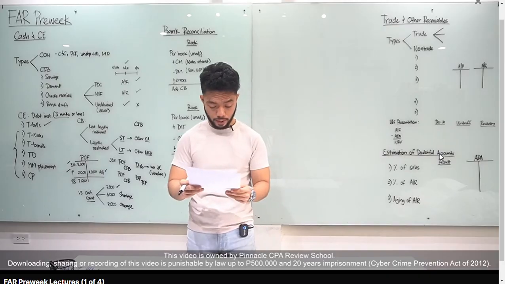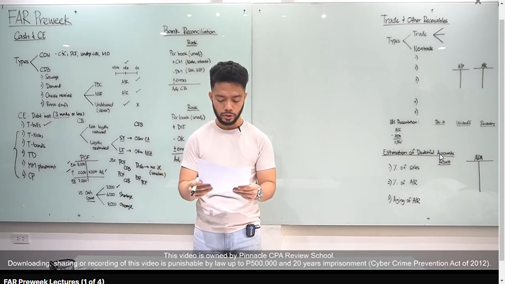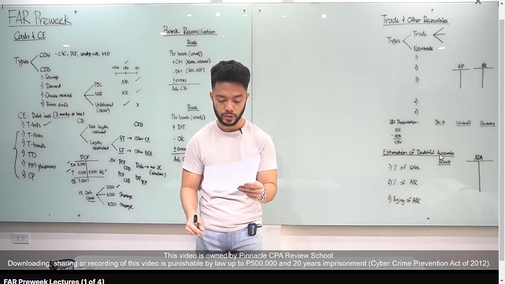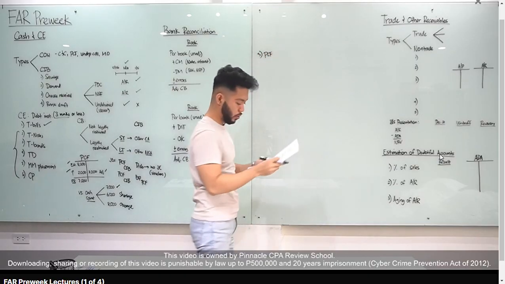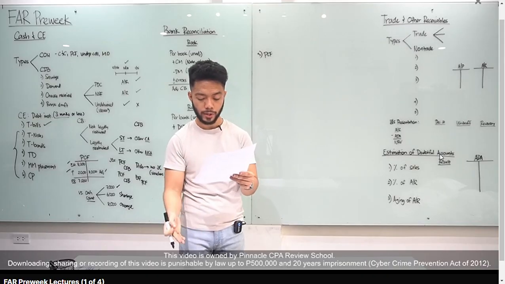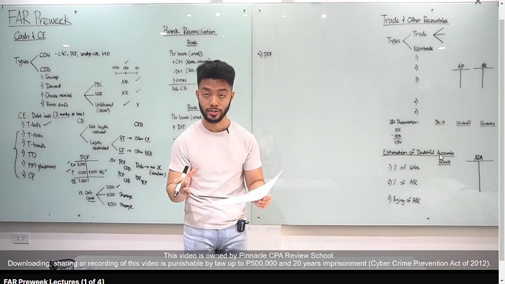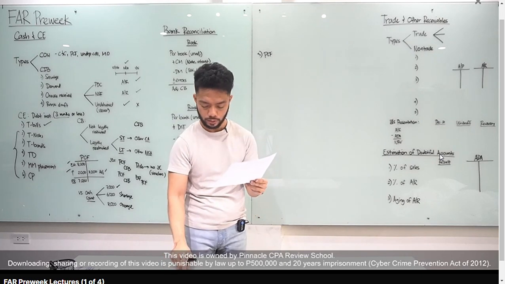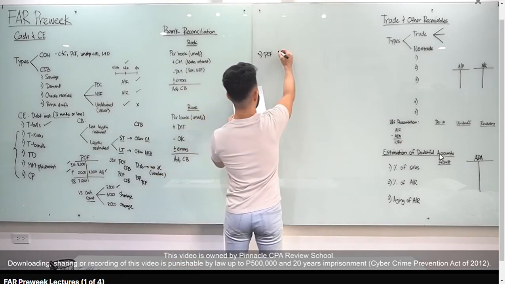Let's go to number 5. What amount should be reported as cash and cash equivalents? This time, pwede mo na isama yung cash equivalents. Mr. Accounting Company had the following account balances on December 31. Okay? Petty cash fund, 50,000. So, lagyan natin, number 5, lagyan natin solution. Petty cash fund, pero ingat ka dyan, punta ka dun sa next paragraph. The petty cash fund included unreplenished cash expense vouchers of 5,000 and employee IOU. Ang isasama mo lang sa petty cash fund, yun talagang cash, right? So yung 50,000 na given, i-minus mo yung expense na 5,000, i-minus mo yung IOU na 5,000 because nagastos na yan. Petty cash fund mo lang talaga is 40,000.